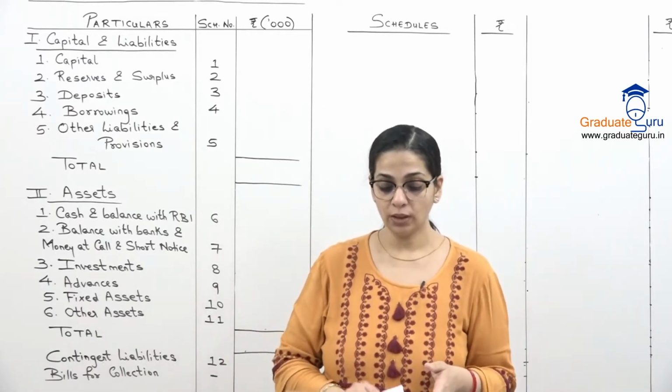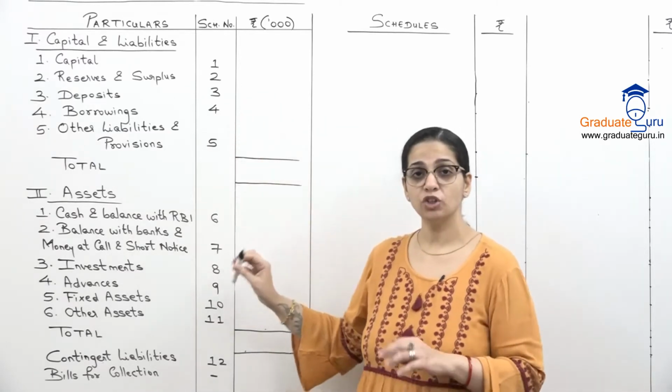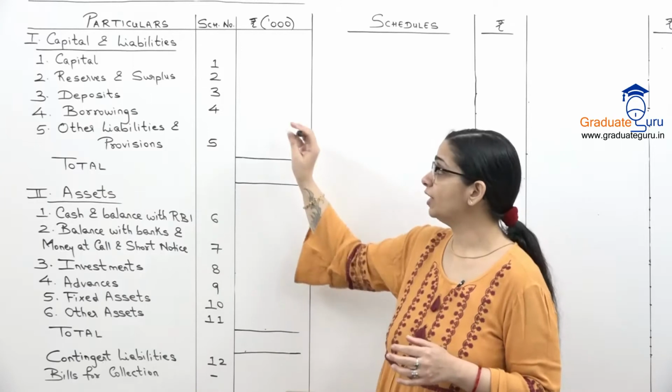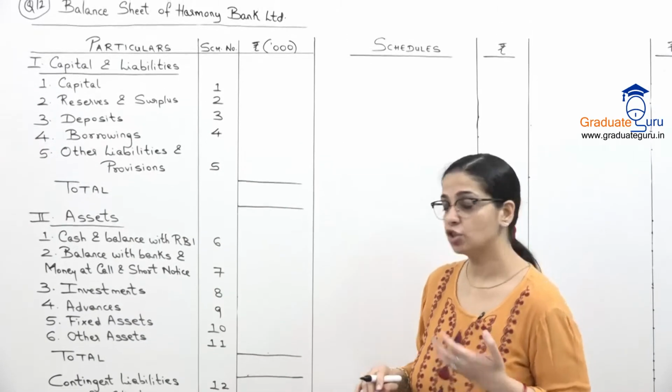So let us begin with the sum. As usual, I have prepared the format which remains the same all the time. Schedules are also the same. So we will start with our schedule number 1, which is for capital.